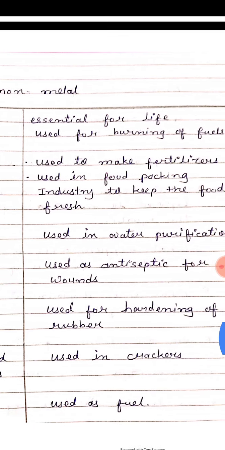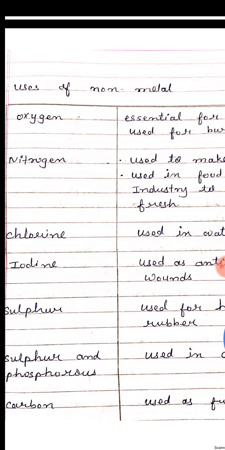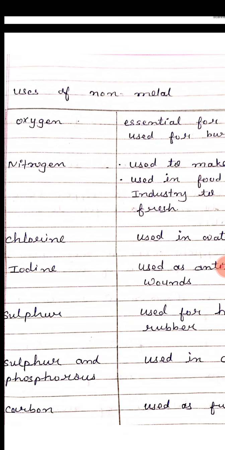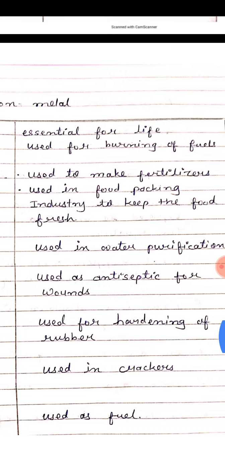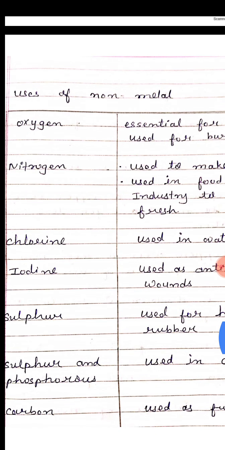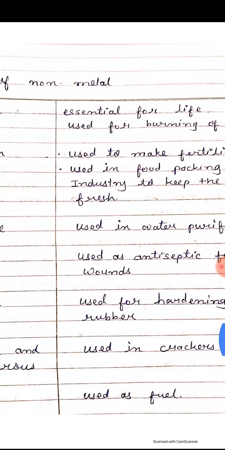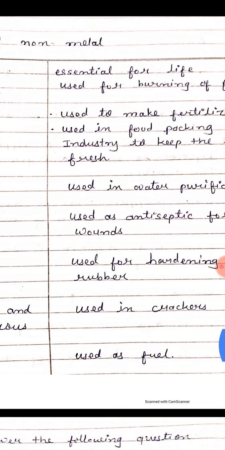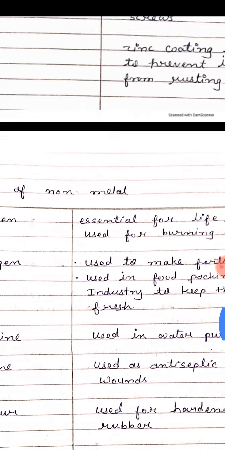Chlorine is used for purification of water. Iodine is used as an antiseptic. Sulfur is used for the hardness of rubber. Sulfur and phosphorus are also used in making crackers. Carbon is very essential in fuel and the photosynthesis process. So this is about the uses of non-metals.